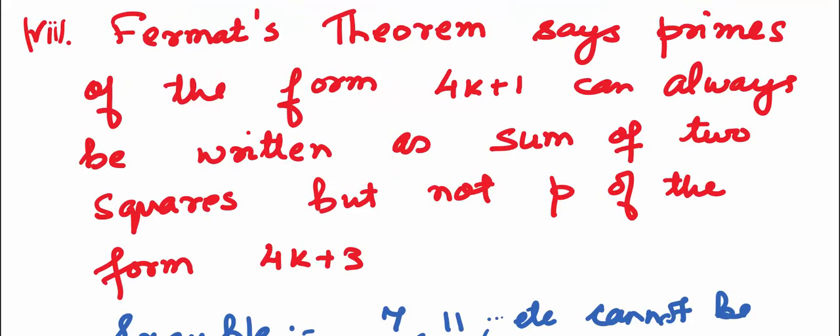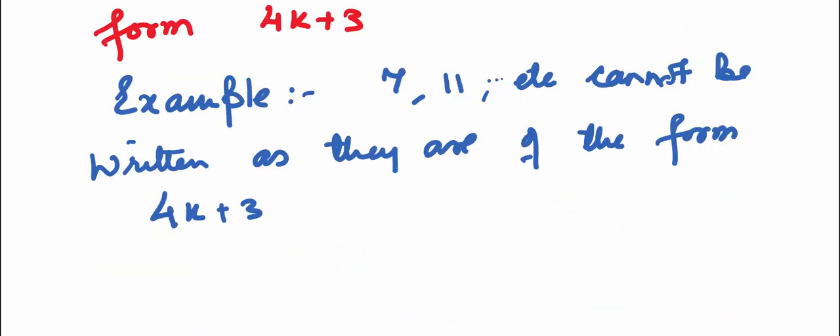Fermat's theorem says primes of the form 4k plus 1 can always be written as a sum of 2 squares, but not primes of the form 4k plus 3. For example, 7, 11, etc. cannot be written as they are of the form 4k plus 3.